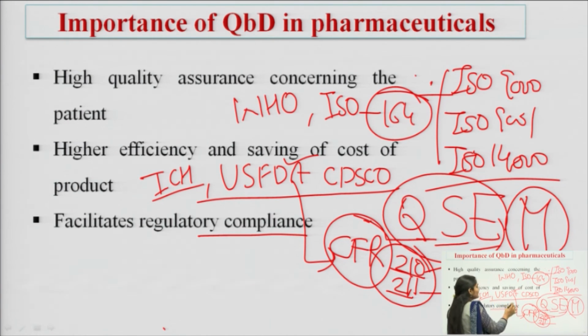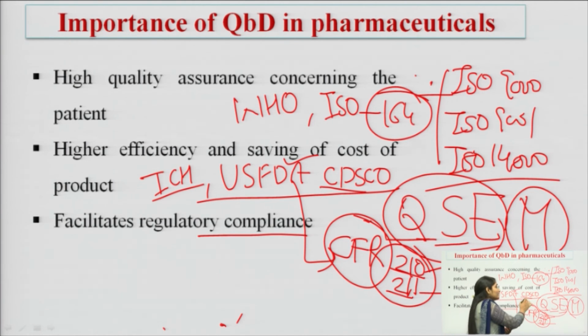Okay. Next is CDSCO. CDSCO is the Central Drug Standard Control Organization. Okay. It is the Drug Regulatory Authority of India that works under the Ministry of Health and Family Welfare under the Director General of Health Services. Okay. And this CDSCO consists of various laboratories, port offices, zonal offices, sub-zonal offices and its headquarters.